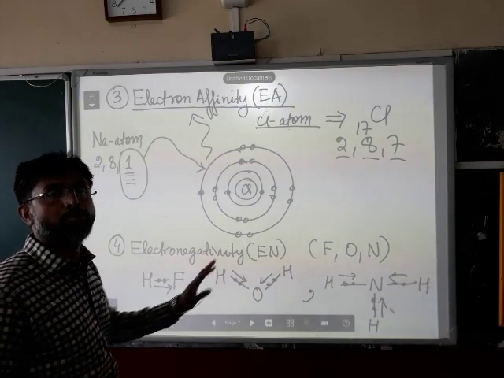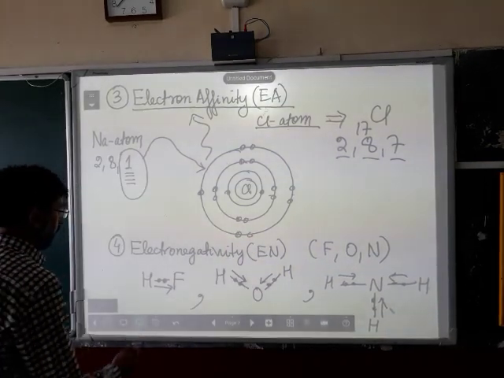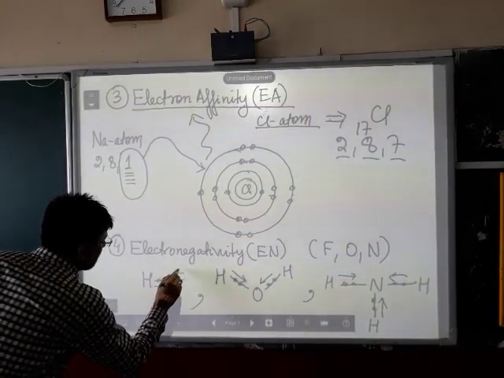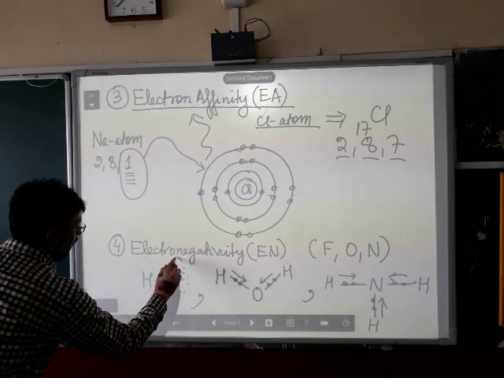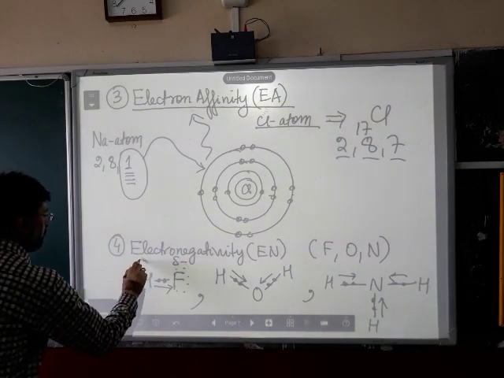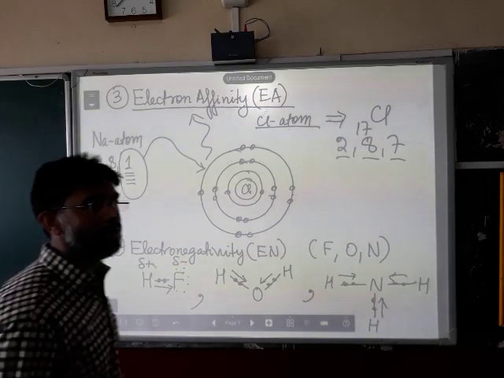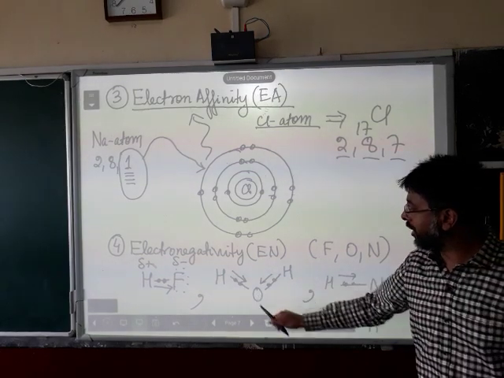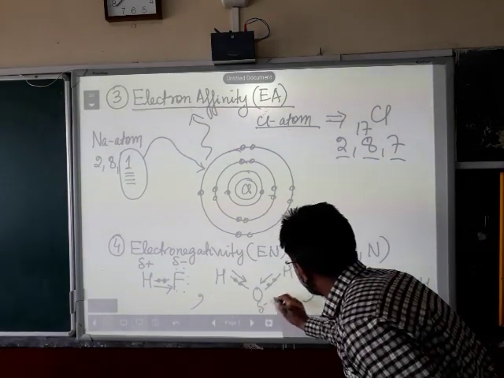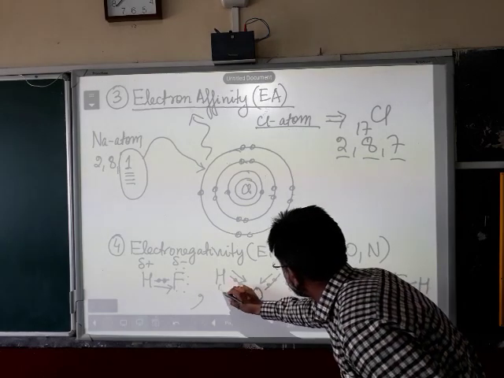Hydrogen fluoride becomes polar. How does it become polar? Because of an increase in the number of electrons around the fluorine atom, this fluorine acquires a negative charge, this hydrogen acquires a positive charge. Similarly, if you look at water molecule, this oxygen acquires a negative charge, this hydrogen acquires a positive charge.